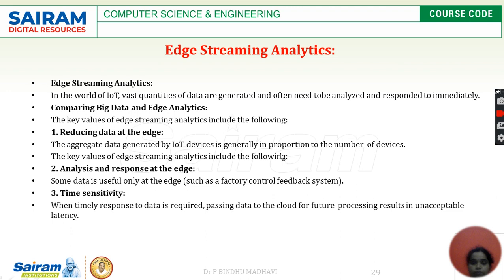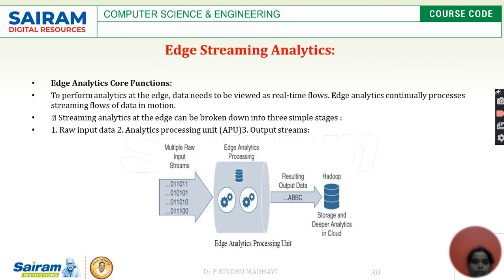Yeah, the core functions of this edge analytics. As I mentioned, the data has to be viewed and the data has to be further processed. With this edge analytics core function, the data will be continuously processed. So, the data which is in process continuously we call the data in motion. So the streaming of these analytics at the particular edge of the network will be further divided into three stages. One is raw input, the other one is analytics processing unit, the last one is about the output streams.